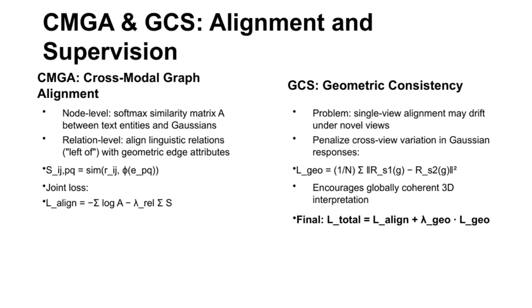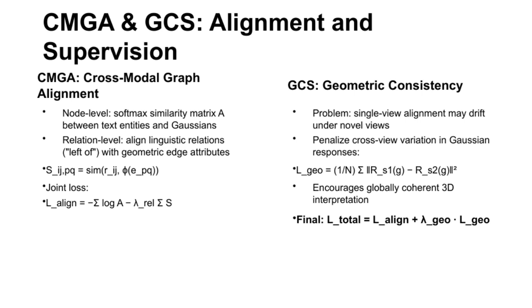These two alignment aspects are optimized together through a joint loss function. Moving on to GCS, or Geometric Consistency Supervision, the challenge here is that aligning from a single viewpoint can cause a model to drift when presented with novel views. To solve this, we penalize variations in Gaussian responses across different views using an L2 consistency loss. This encourages a model to learn a globally coherent 3D interpretation, not just viewpoint-dependent correlations.